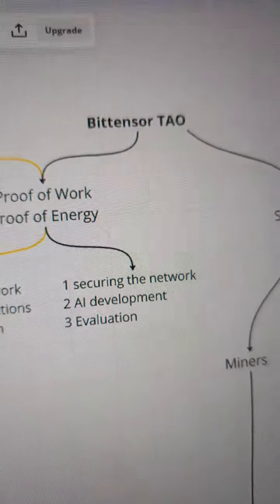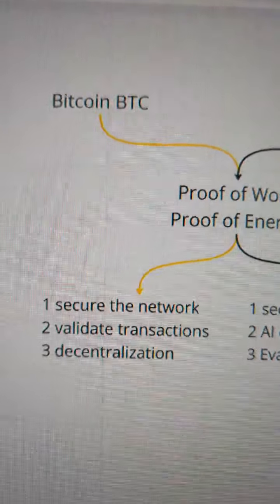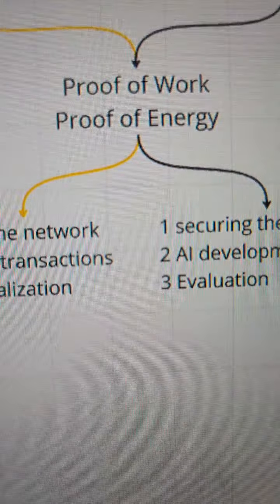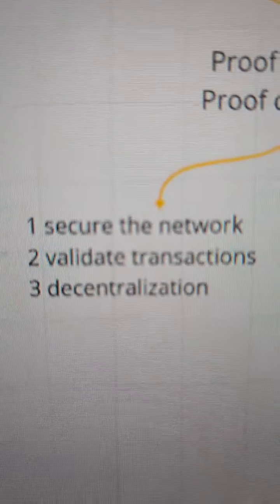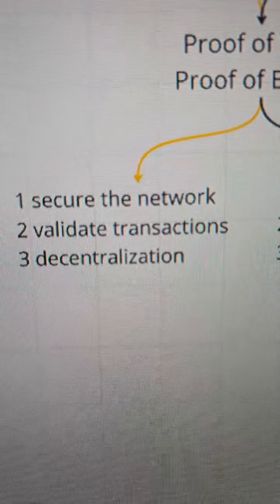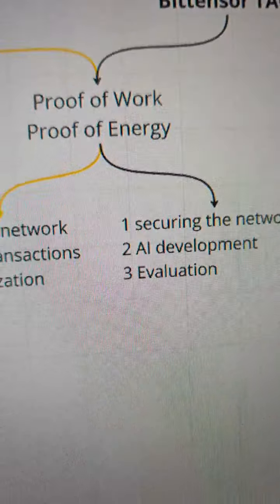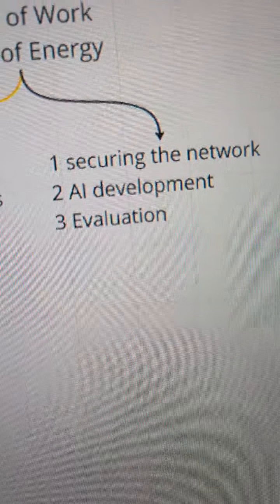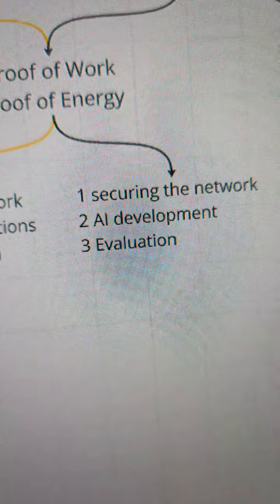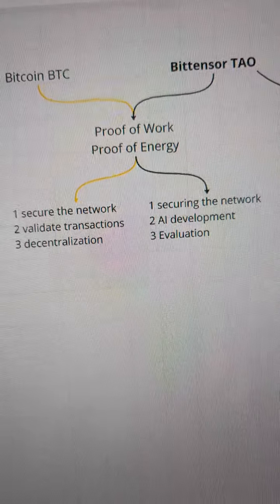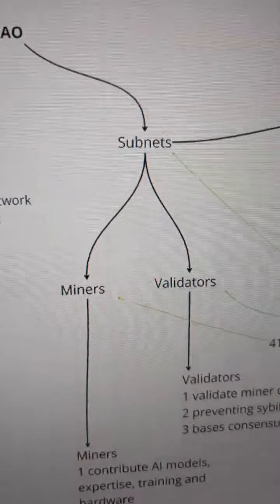So I created this to help explain Bittensor. With Bitcoin, which is proof of work, or in other words, proof of energy, which secures the network, validates transactions, and helps with decentralization, Tau uses the same mechanism for securing the network, AI development, and evaluation. So it's creating something that's useful beyond just the security of the network.